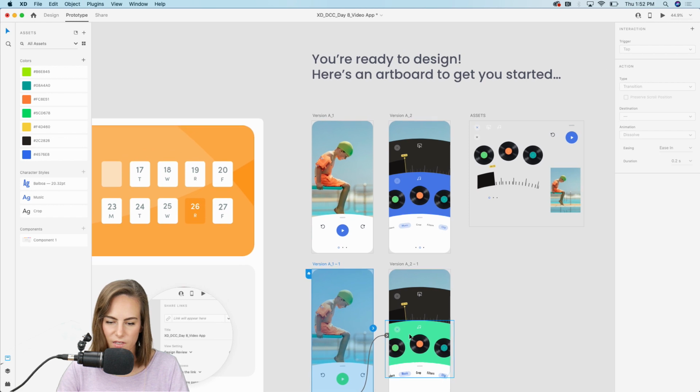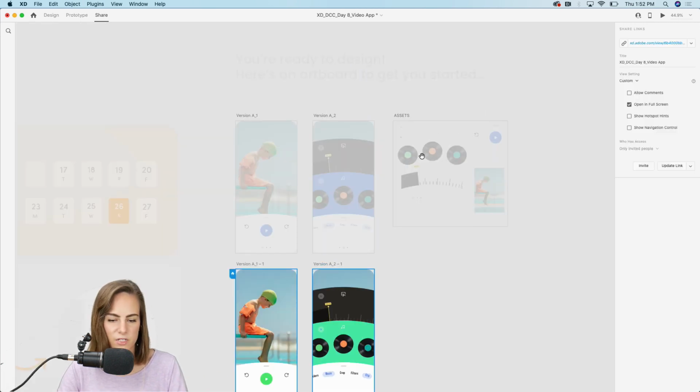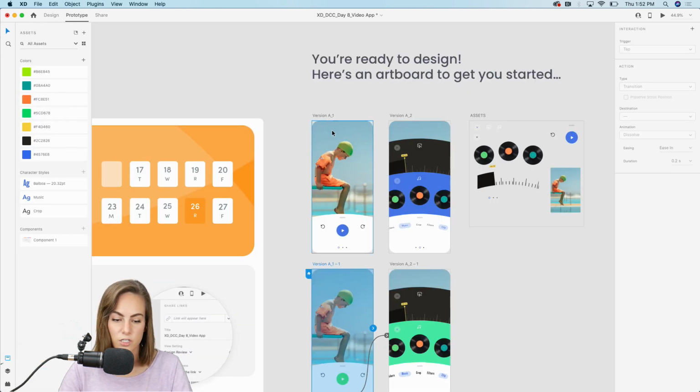So yeah, that is a bit about the share tab. So play around in there. It's a really good thing to know, especially if you're freelance and you want to share your work with all of your clients, maybe specific versions and stuff.